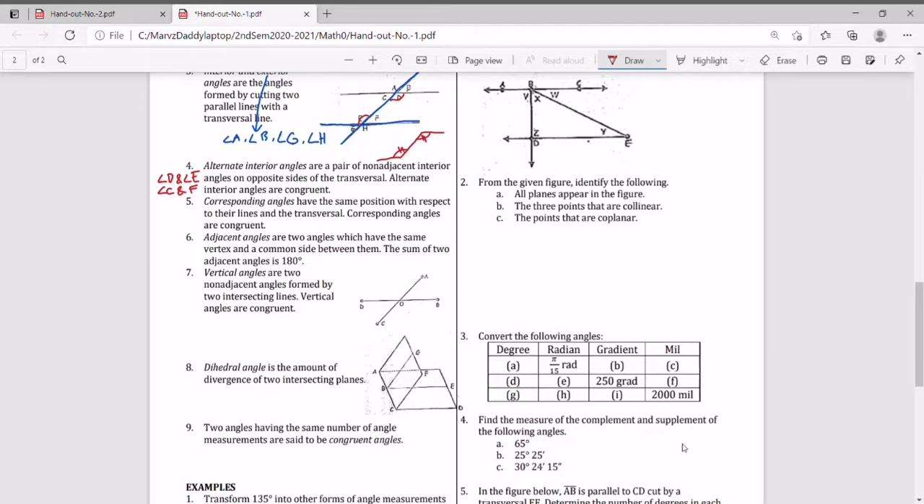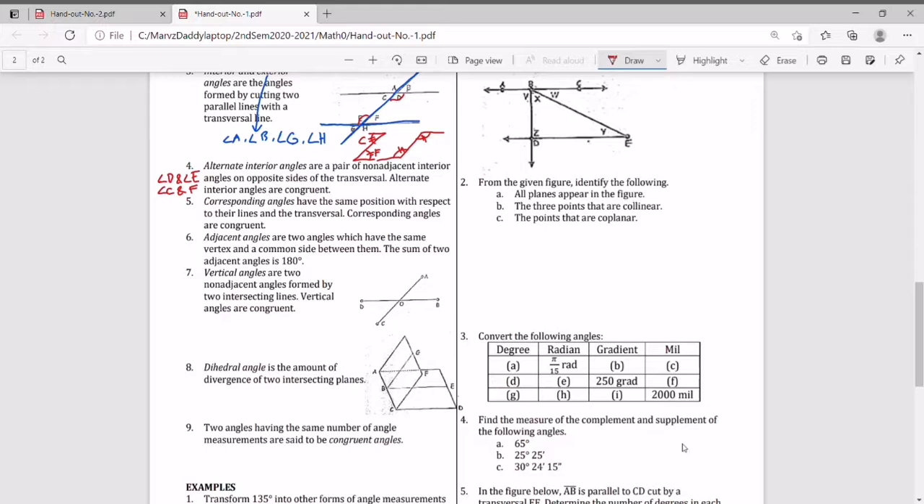And C and F also. Where are C and F? Here is angle C and here is angle F. So these two angles are also congruent, the alternate interior angles. Okay, next we have the corresponding angles. They have the same position with respect to their lines and the transversal. Corresponding angles are congruent.